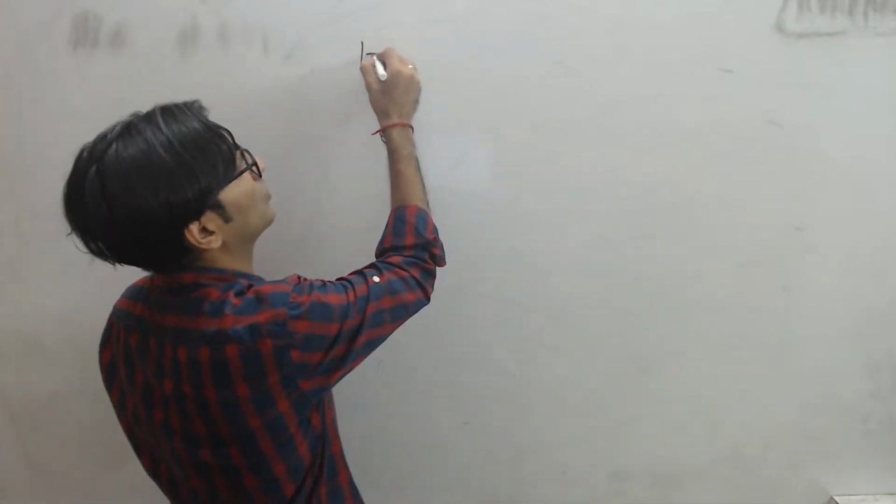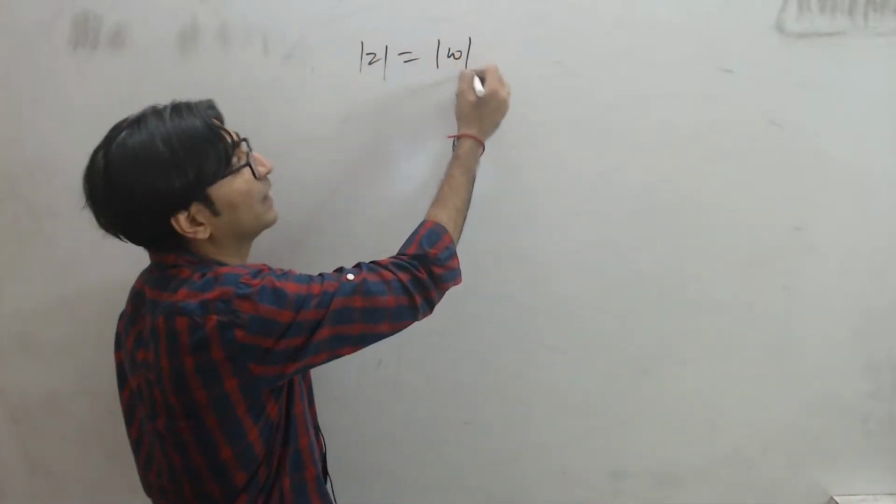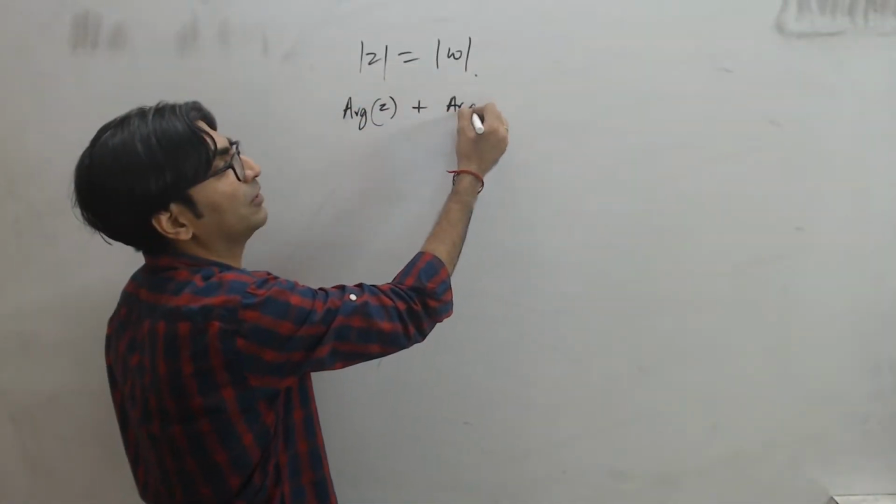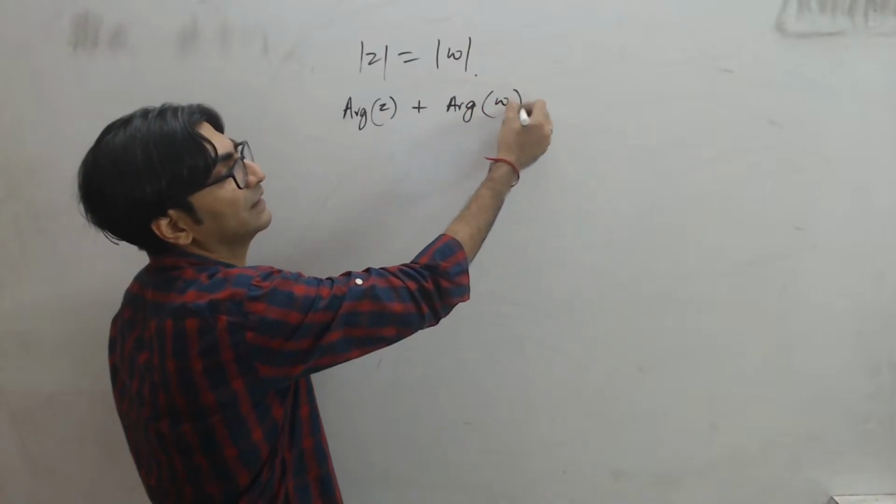Okay. This sixth one says, let Z and W be two non-zero complex numbers. Both complex numbers are non-zero, which means at least the real part or the imaginary part should not be zero. Both can't be zero. Such that mod Z is equal to mod W, and argument of Z plus argument of W is equal to pi.